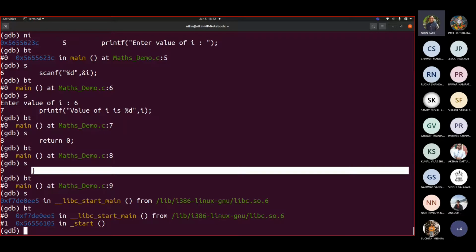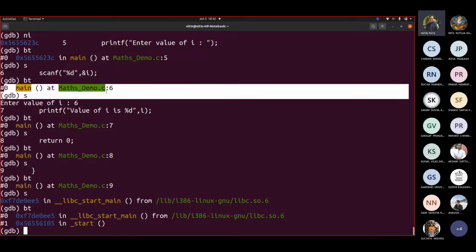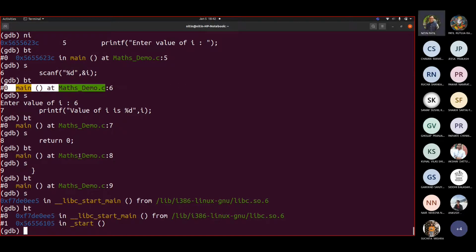That means what? Now, if you recall, when I asked from where execution starts, somebody said it is from the main function. So if a function is there, then a stack gets created. This was for the main function, and main was called by this, and this was called by this. So you can see the order of the stacks.